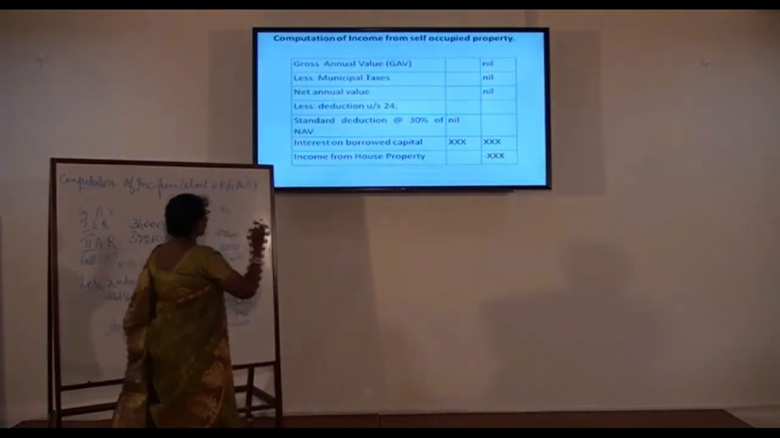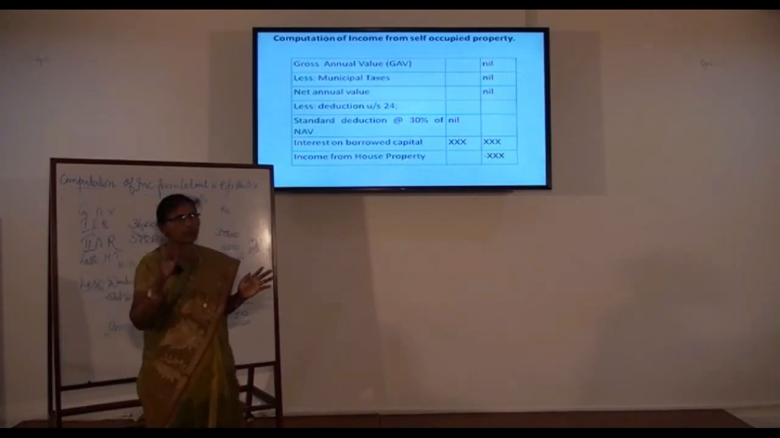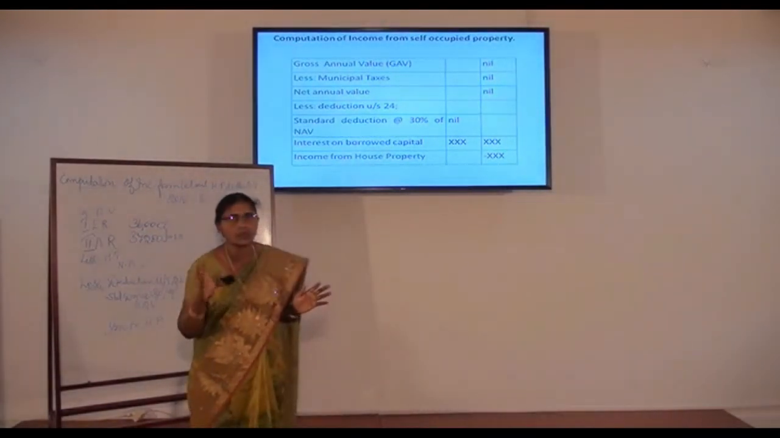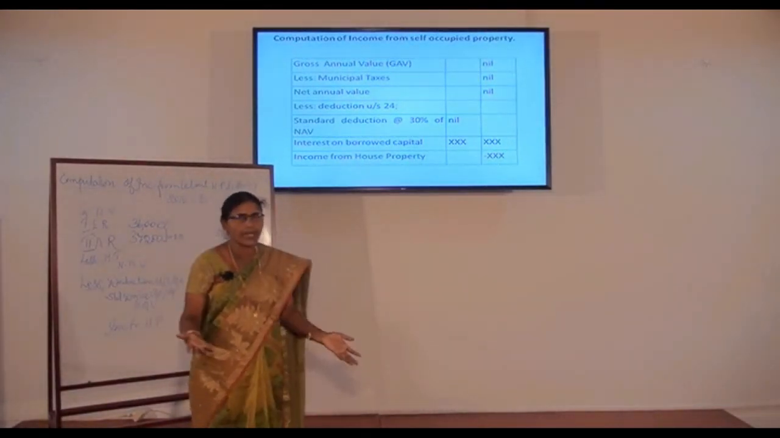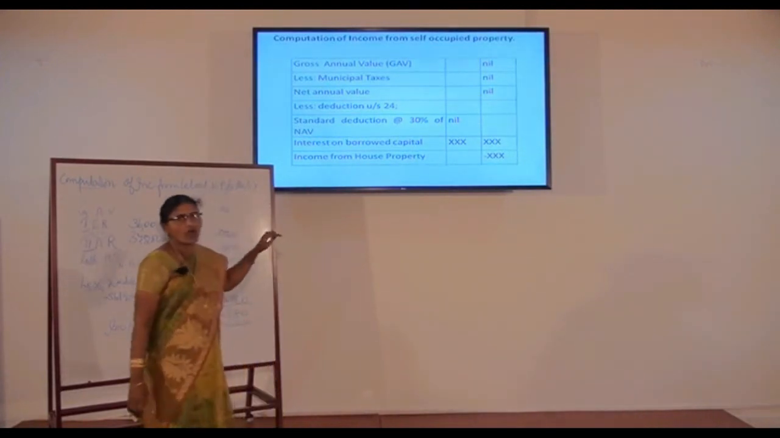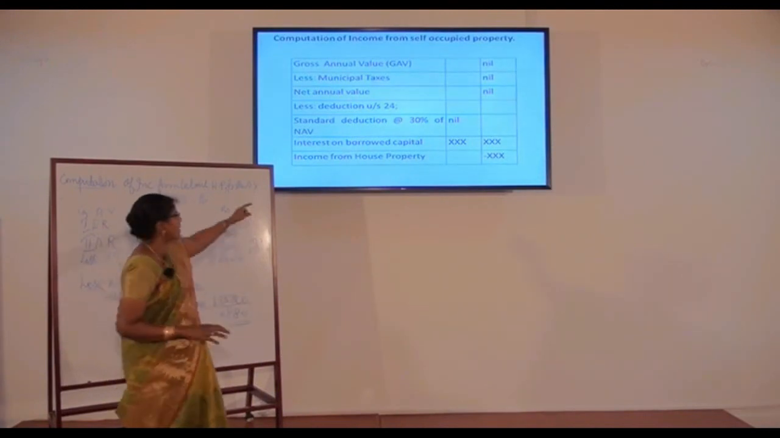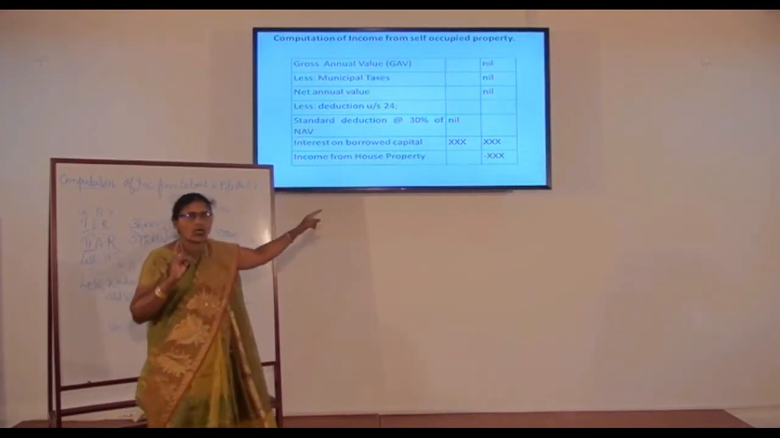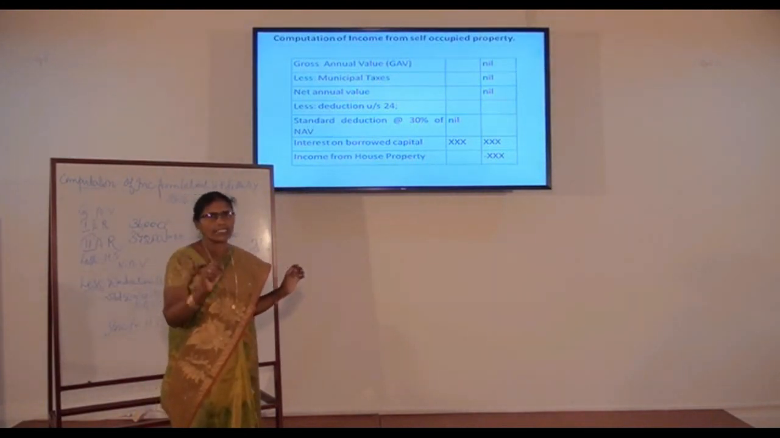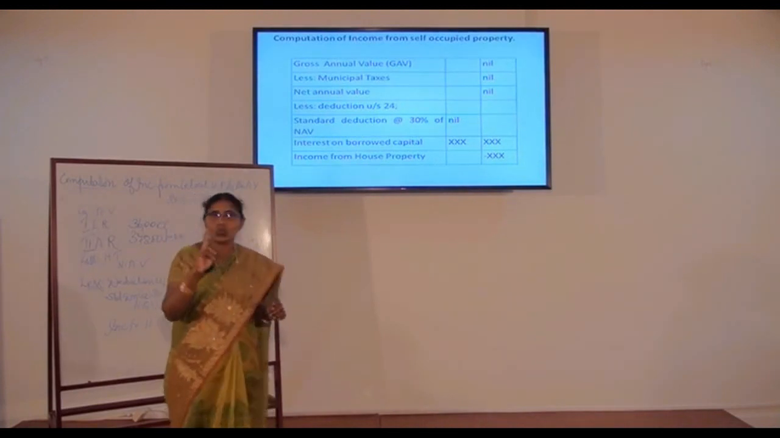Here I want to say one thing: for interest on borrowed capital, there is a maximum ceiling. But for let out house property, there is no maximum ceiling. Whatever interest is paid will be allowed for deduction. But in the case of self-occupied property, there is a restriction. There is a ceiling; a maximum ceiling is fixed. If the loan is borrowed on or after 1/4/1999, then the maximum ceiling will be 2 lakhs.